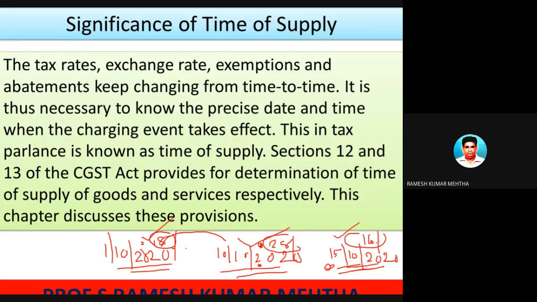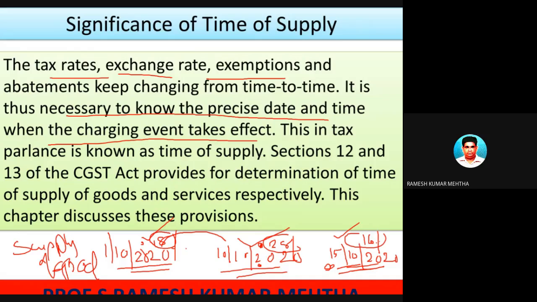That's the reason why this is very, very important. The tax rates, the exchange rates, exemptions, abatements, all these are changing from time to time. It is thus necessary to know the precise date and time when the charging event takes effect. Charging event is nothing but supply of goods or services. What is the time of supply of goods or services? Hope you have understood why this particular topic is considered to be very, very important from the viewpoint of GST.